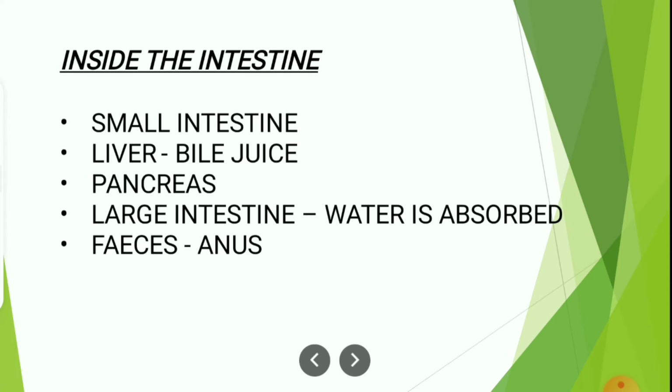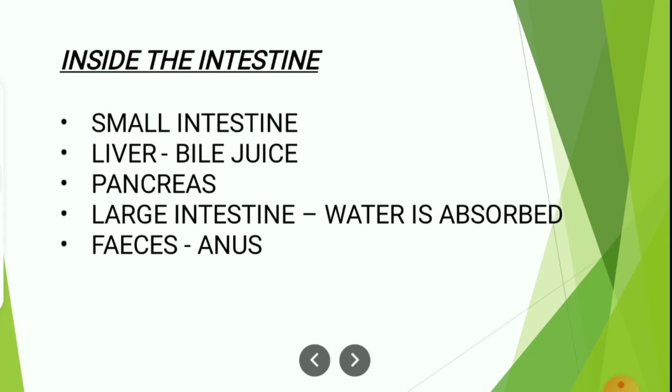Then the liver and pancreas will secrete some juices called bile juice, which is secreted by the liver. It helps to digest the fats. If you are taking more fats, that fat will be digested by the bile juice secreted by the liver. Like this, the pancreas also will secrete one juice.